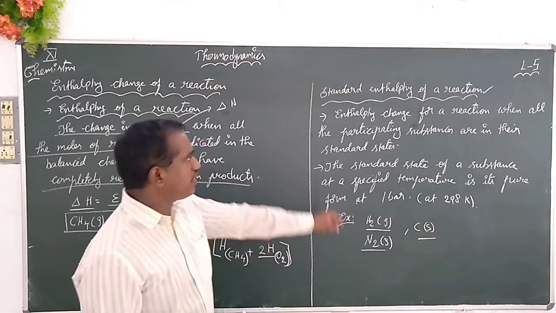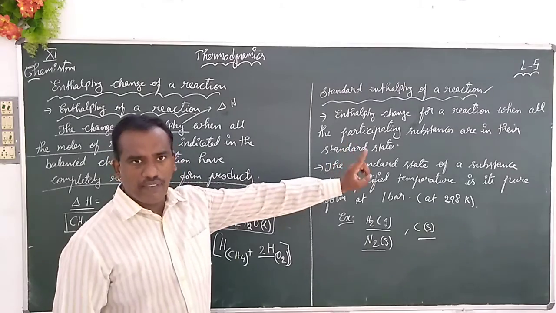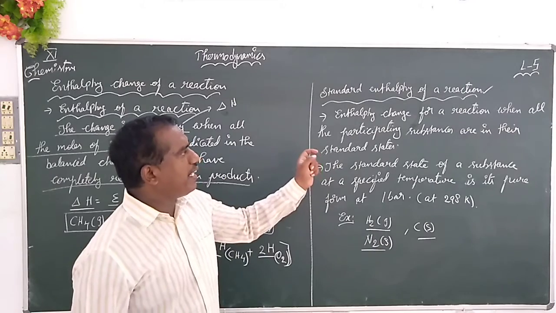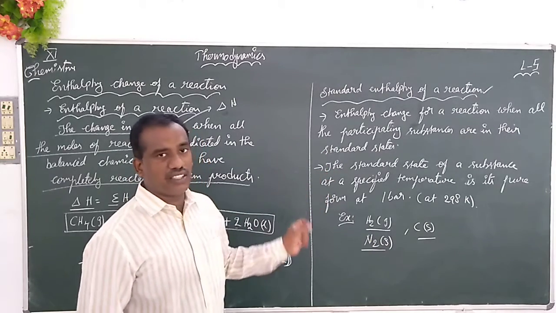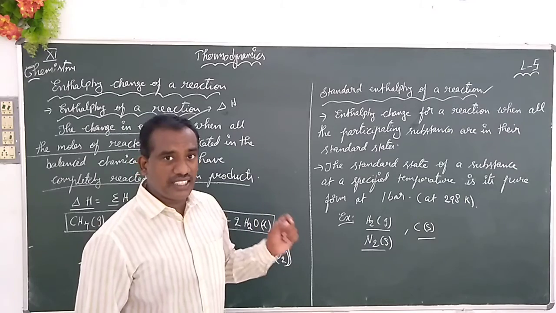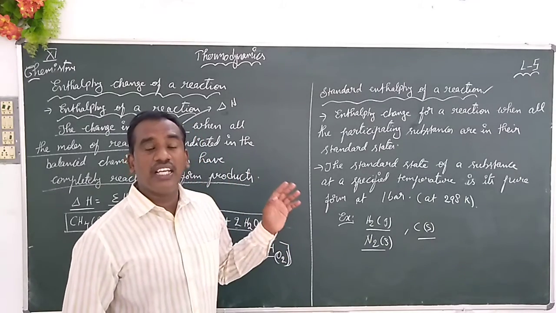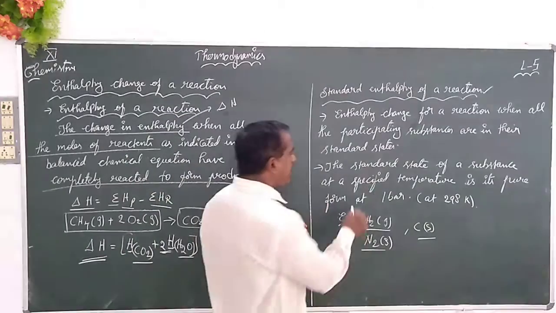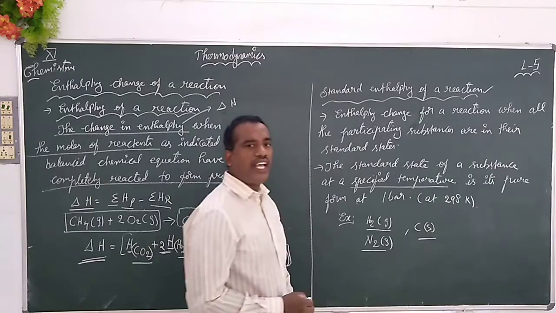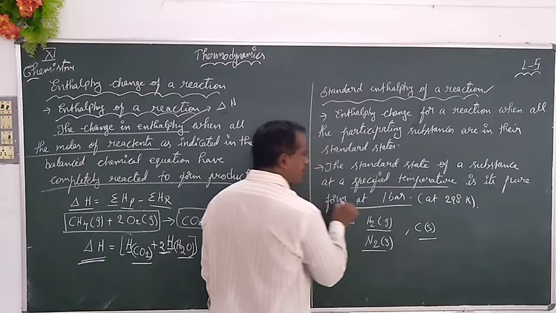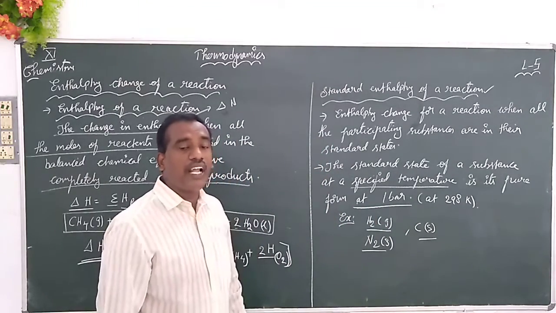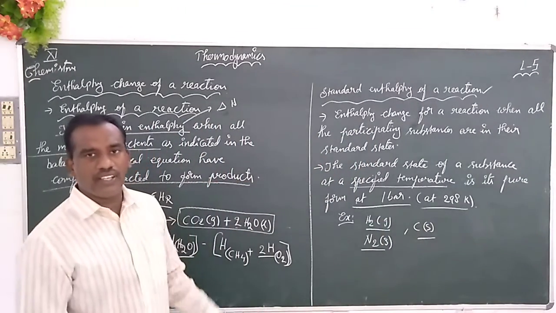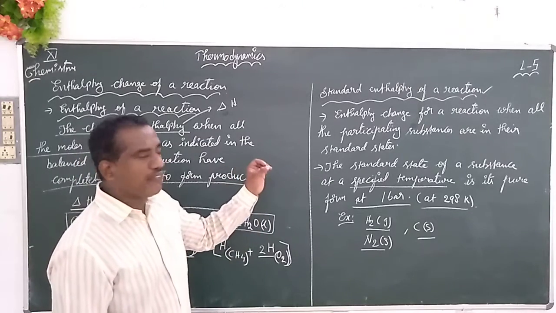So let's go through the definition once. Enthalpy change of a reaction when all the participating substances are in their standard states is called the standard enthalpy of a reaction. The standard state of a substance is defined at a specific temperature when it is in its purest form and at 1 bar pressure, generally at 298 Kelvin.